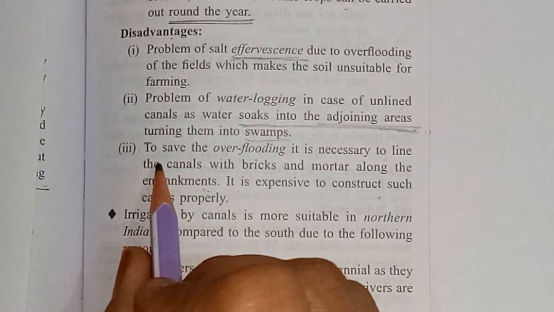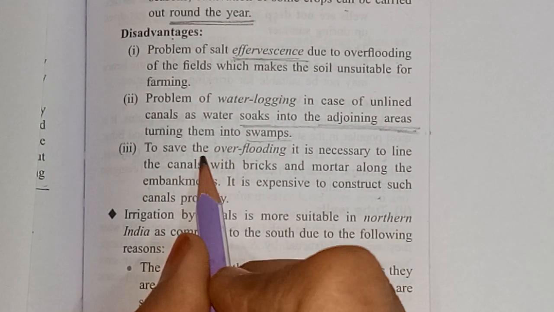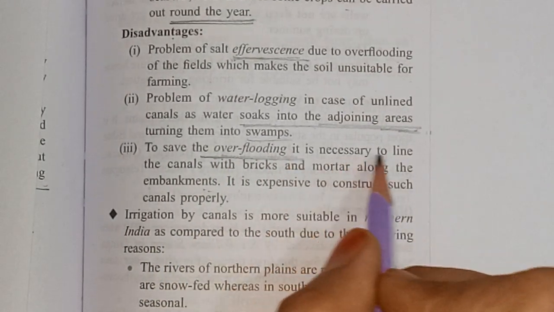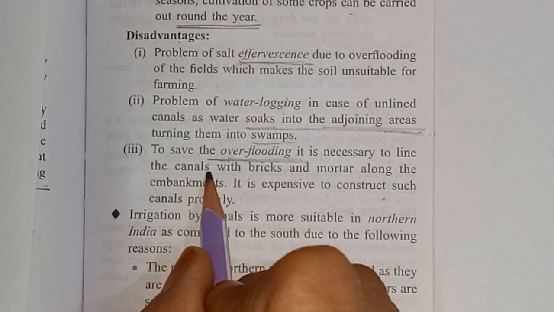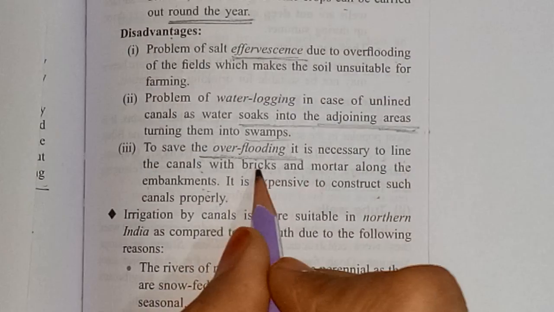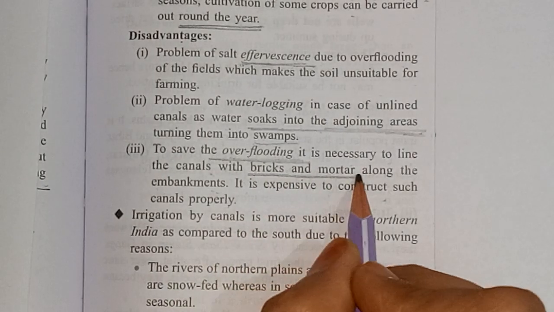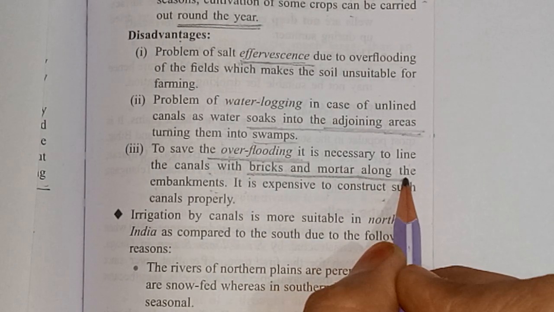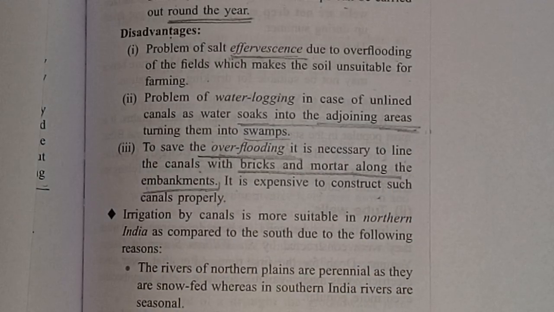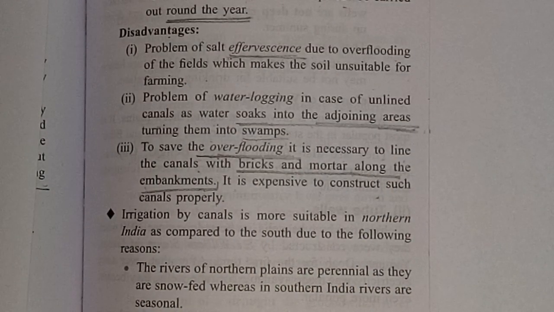Now look at this point again, to save from overflooding. Whenever we have to save from overflooding, it is necessary to line the canals. We have to line them with the help of bricks and mortar along the embankment. That means constructing these types of dams.